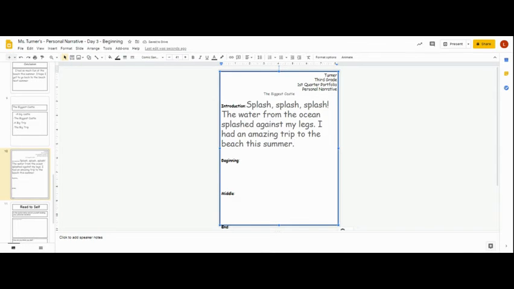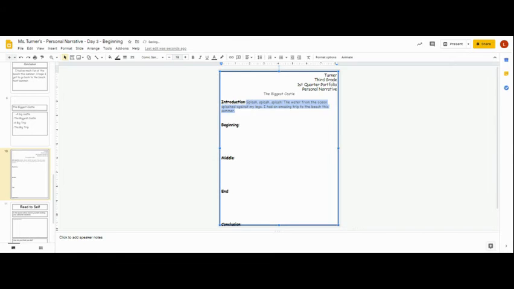Again, that's way too big. Those letters are too big for a project. So I'm going to highlight them all and come up here to the text box and make it 18 again. That's better. See, they're kind of the same size.